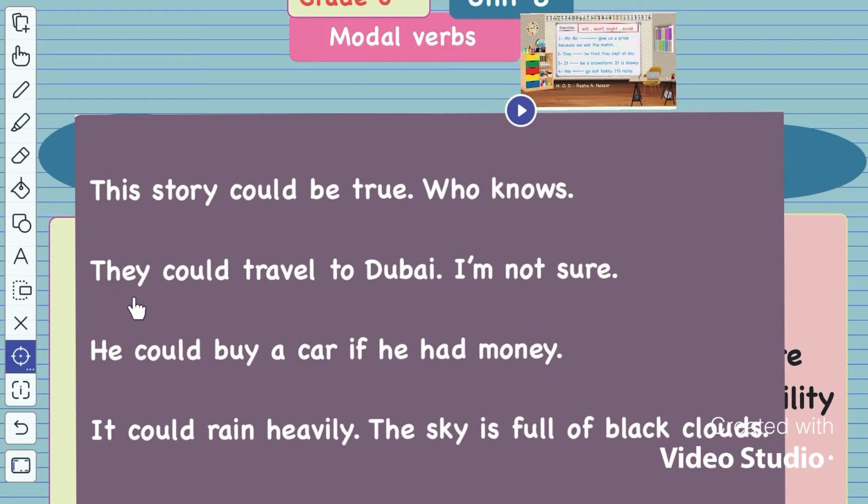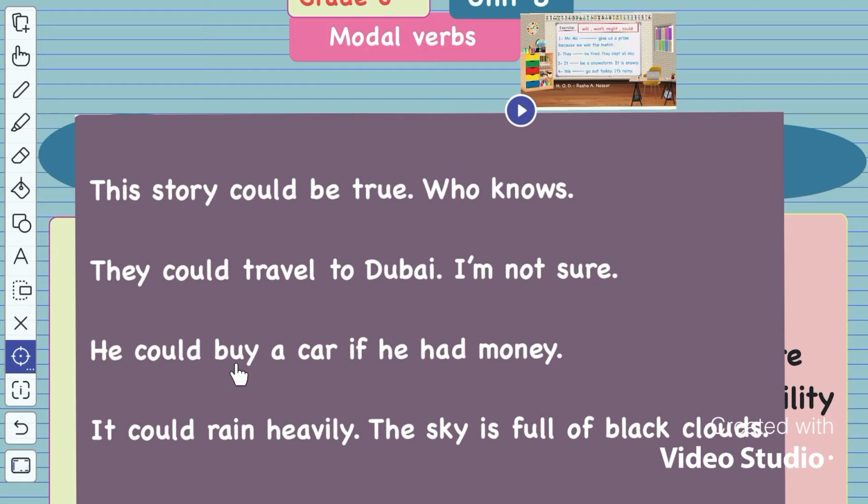Number 2, they could travel to Dubai. I am not sure. This is exactly an expression that means that we should use could. I am not sure. So if you are not sure, you will use could. They could travel to Dubai. I'm not sure of it.